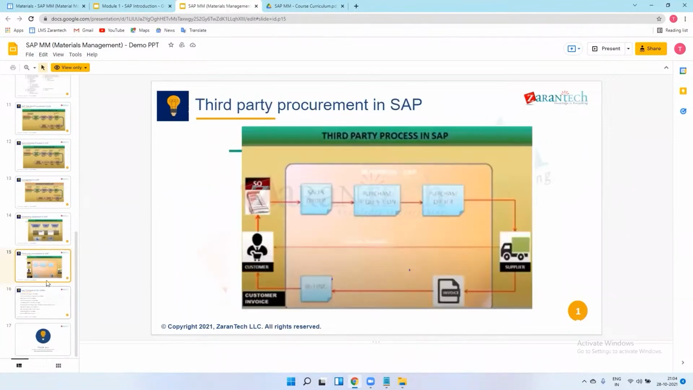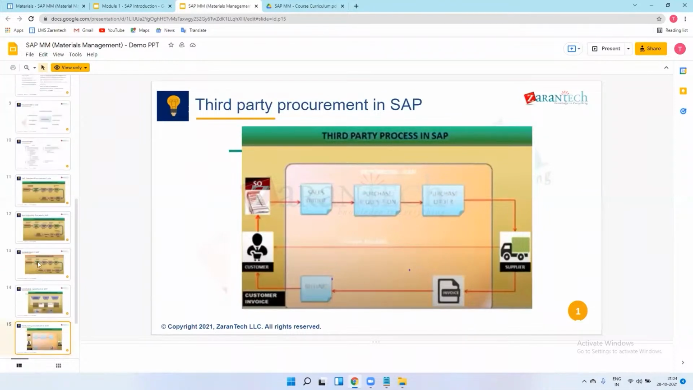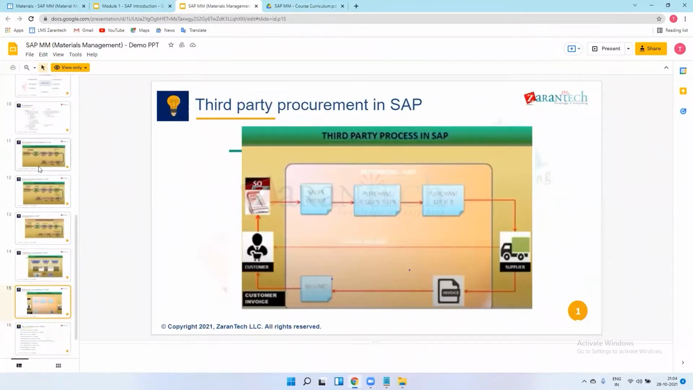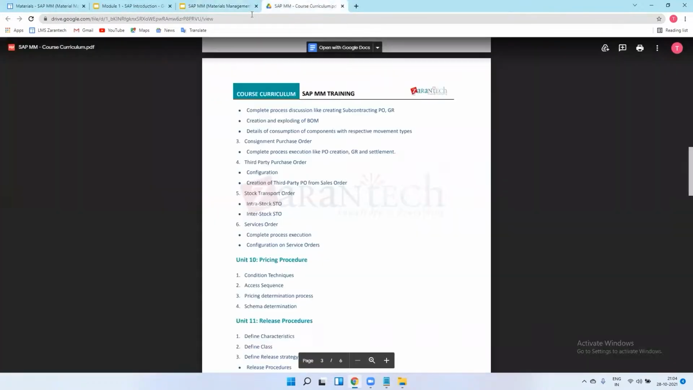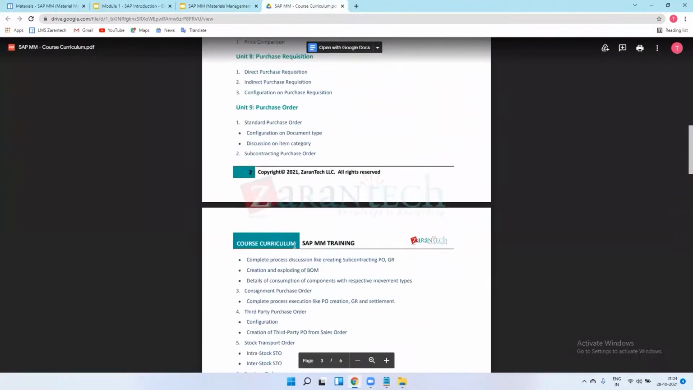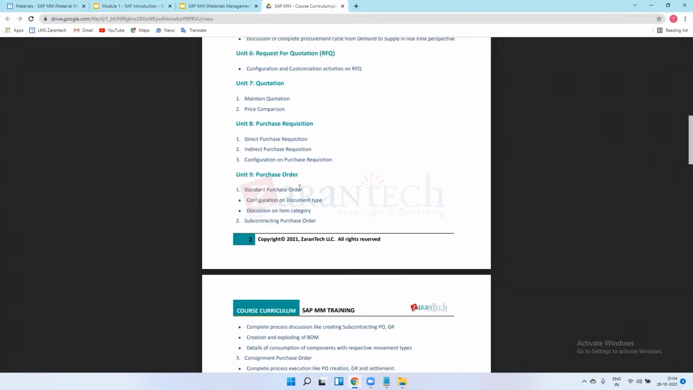So these are the above processes, the ones we use in SAP MM. Basically, these are the concepts of purchase orders, the types of purchase orders we can say. There is a purchase order chapter in our curriculum.